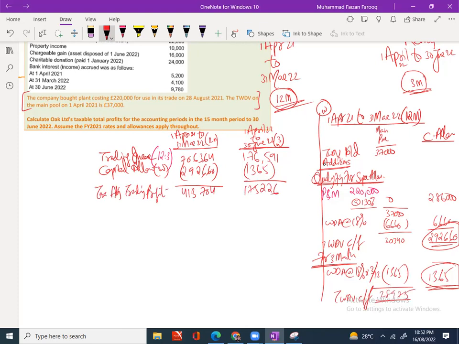This is the splitting and calculation of capital allowance if it is more than a 12 months period. Any confusion? Is WDA for 3 months 1656, 1665 or 1365? Just apply 30,340 into 18%, then 3 by 12. 1365. Look, this calculator is giving the same answer.